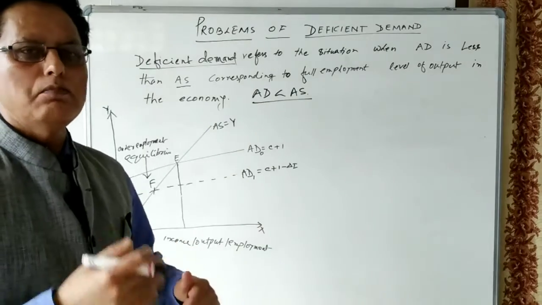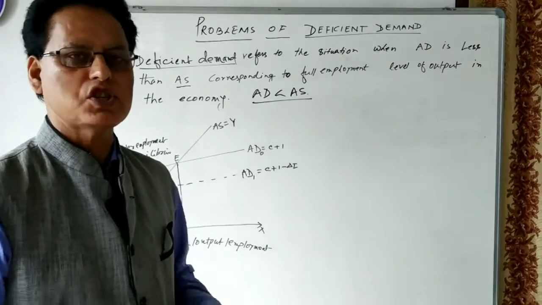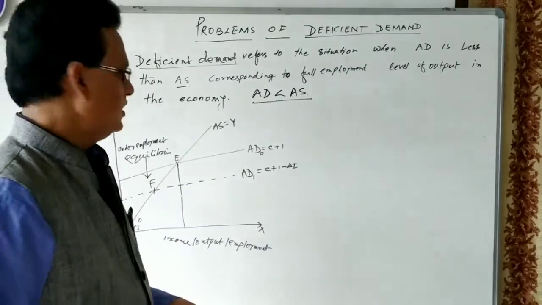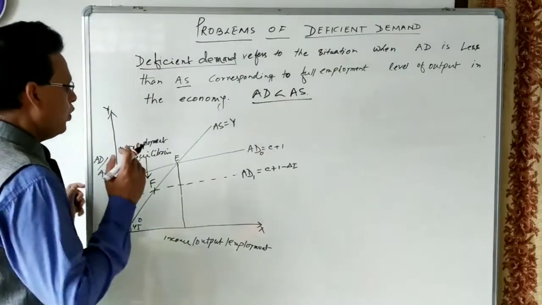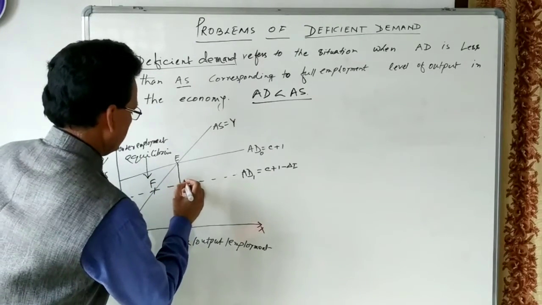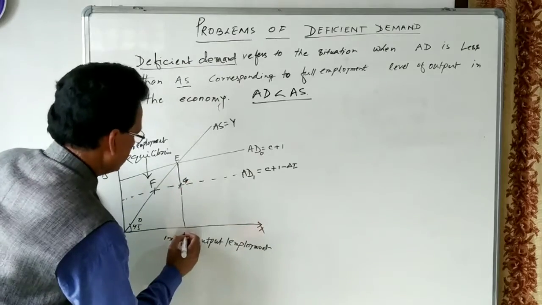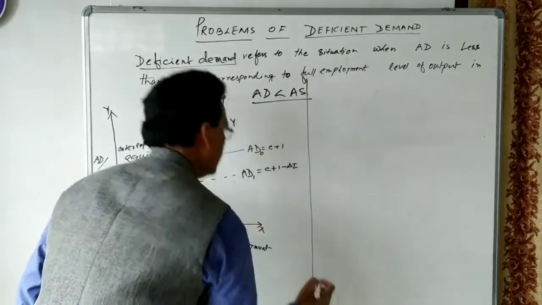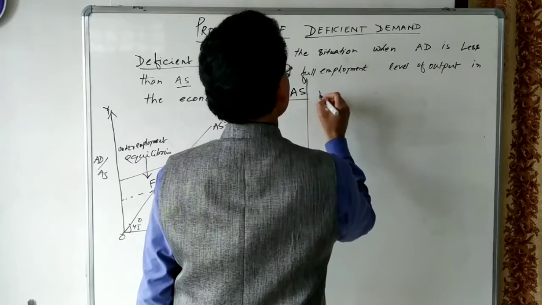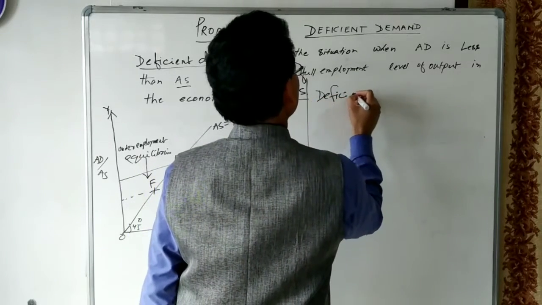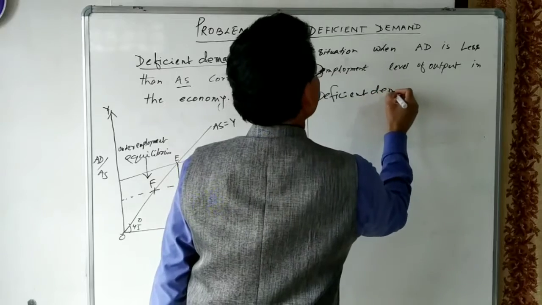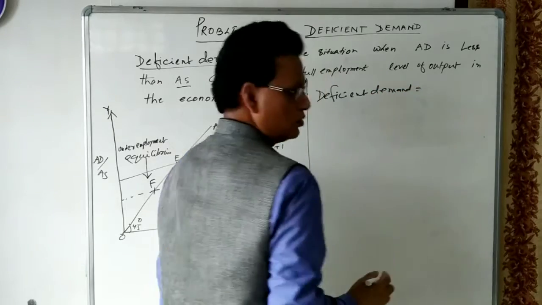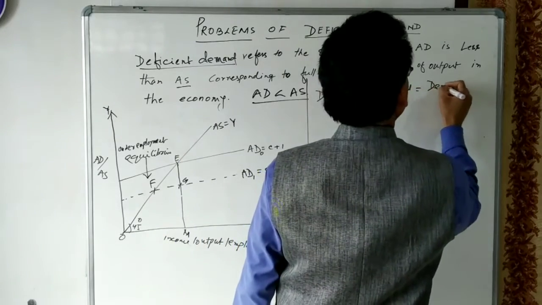So when the economy is passing through the situation of underemployment equilibrium, let us see what happens. We can name these points G and M. Here we can write deficient demand, and deficient demand is also equal to the deflationary gap.